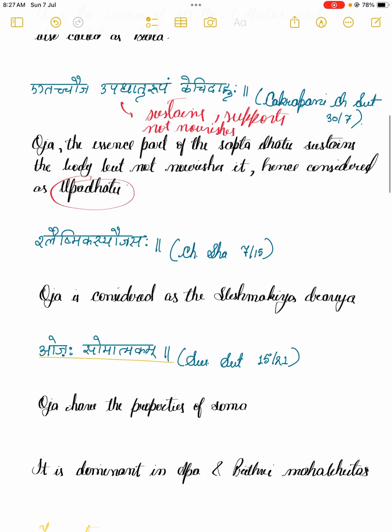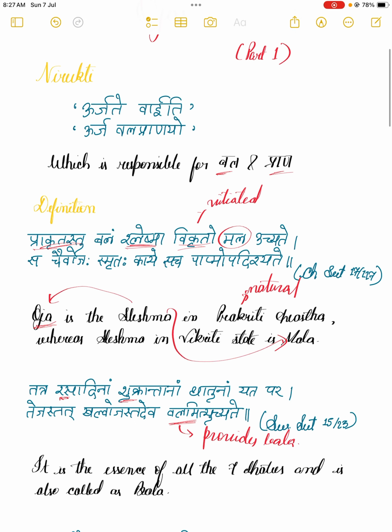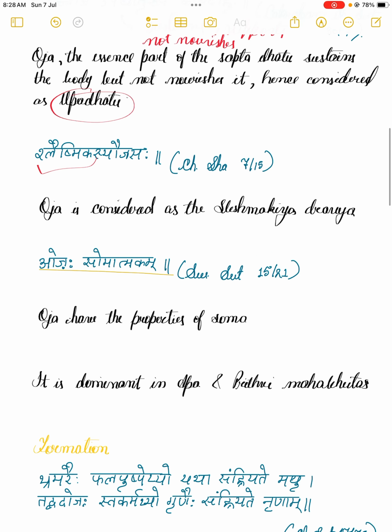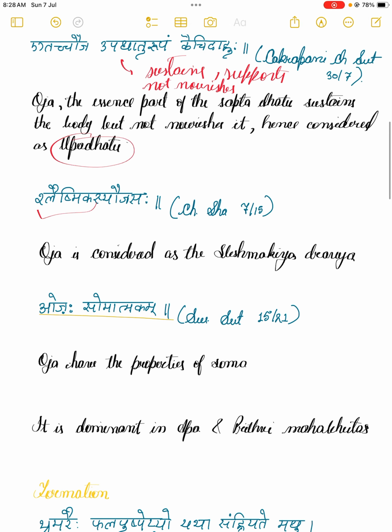Again, Acharya Charak in Sharirsthan 7th chapter has mentioned: Sleshmikasya ojasaha. That means Ojha is considered as the Sleshmaka Dravya. Yes, definitely, because we have just studied that Prakritastu balam sleshma, that is Ojha, whereas vikrito sleshma is mal. So, according to Acharya Charak, Ojha is the Sleshmaka Dravya.